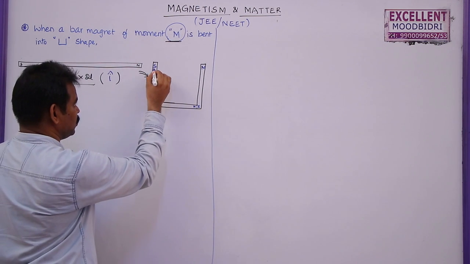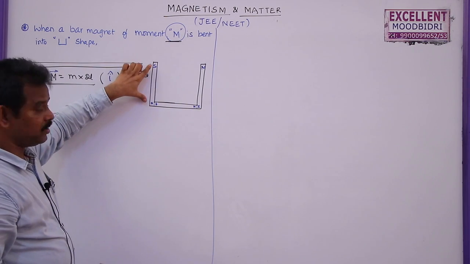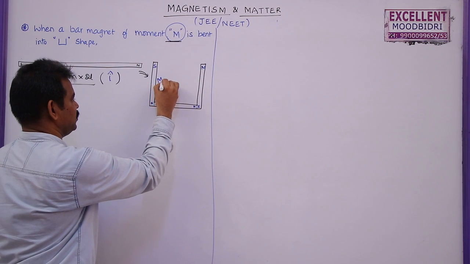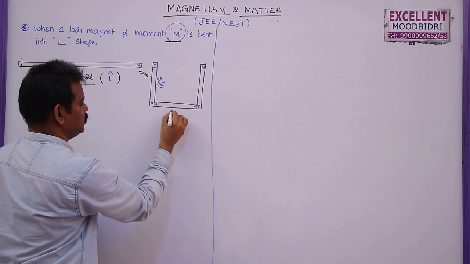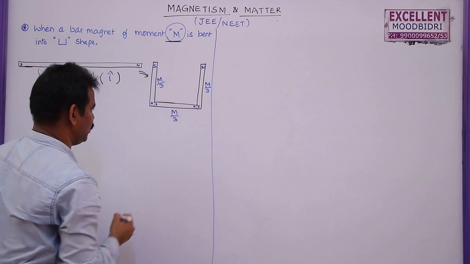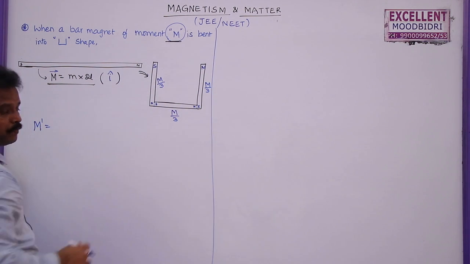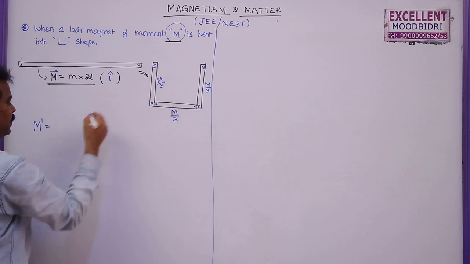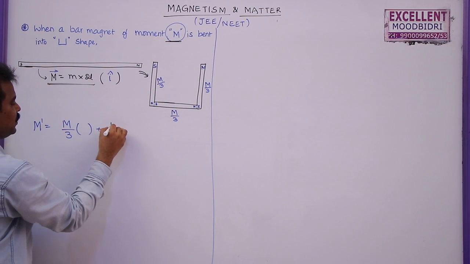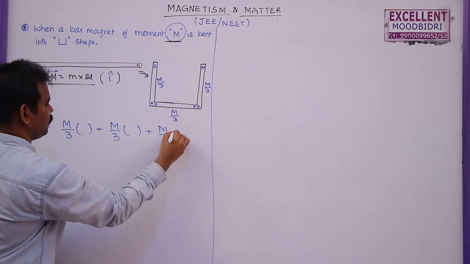Now in this the magnetic moment of this part will become as the length reduced by 3 times here, because 3 equal portions. So magnetic moment of this portion is M by 3. Magnetic moment of this portion is also M by 3. Magnetic moment of this portion is also M by 3. So what is the new magnetic moment of this U-shaped bar magnet? This is given by M by 3 plus M by 3 plus M by 3, but what is its direction?